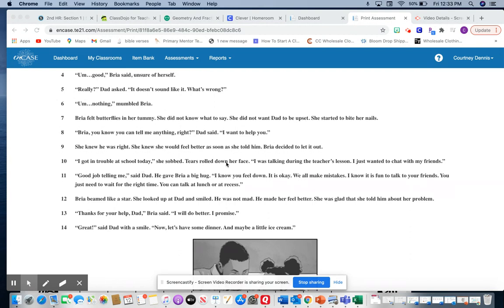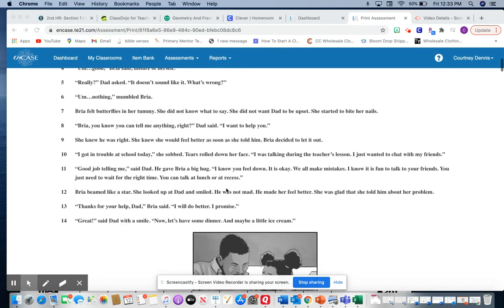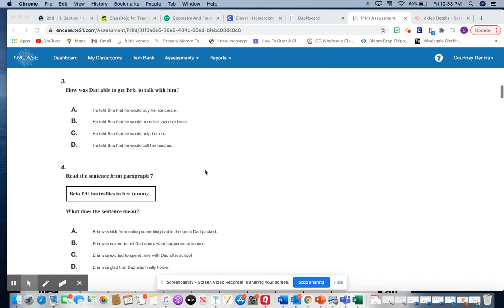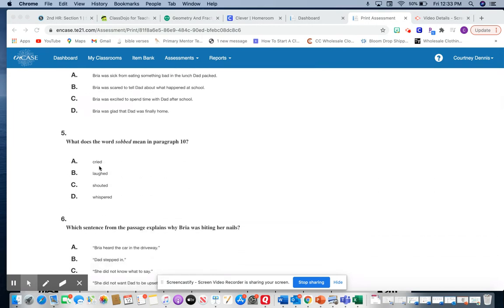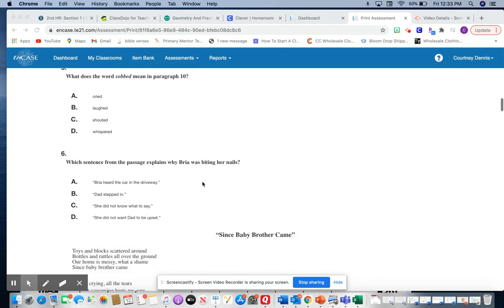Tears rolled down her face. And "I got in trouble at school today," she whispered. Tears rolled down her face. Well, we know that it wasn't laughed, and shouted and whispered do not work. So if it says that tears rolled down her face, we know that cried, A, would be the right answer.